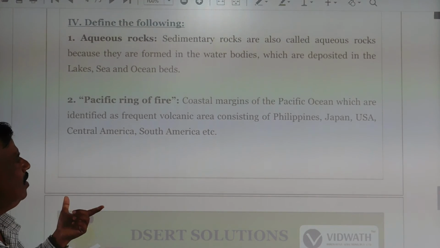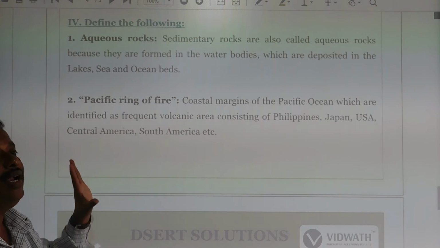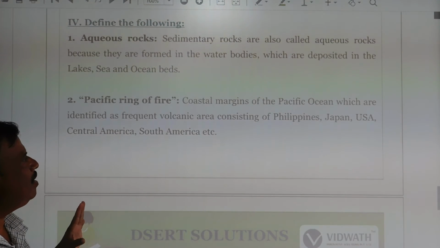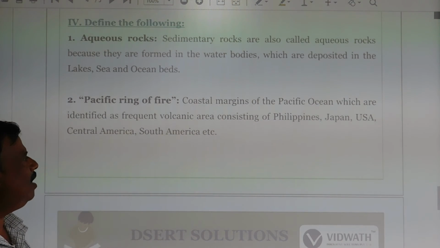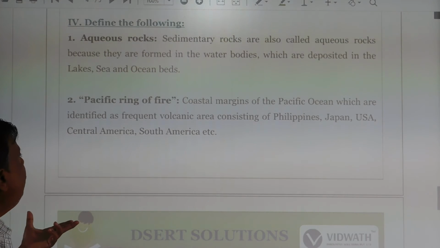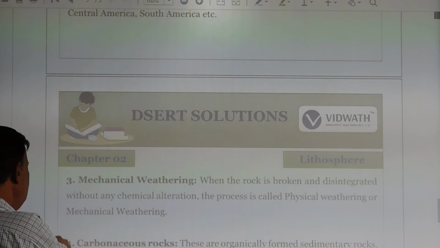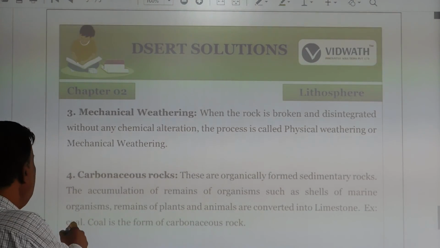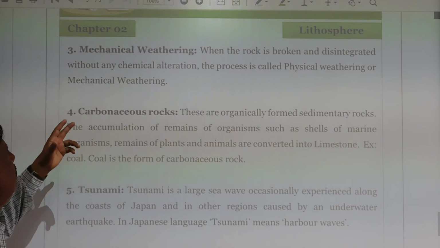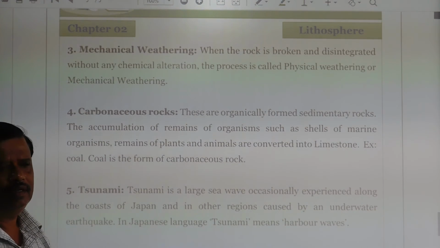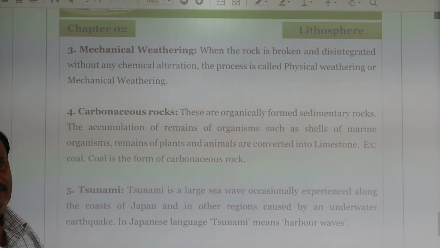The Pacific Ring of Fire: the coastal margins of the Pacific Ocean, which are identified as a frequent volcanic area, consisting of the Philippines, Japan, USA, Central America and South America. See, mechanical weathering is when the rock is broken and disintegrated without any chemical alteration. The process is called physical weathering or mechanical weathering.